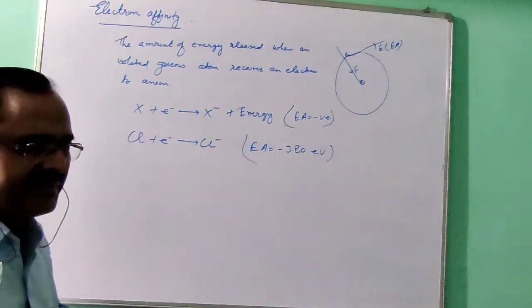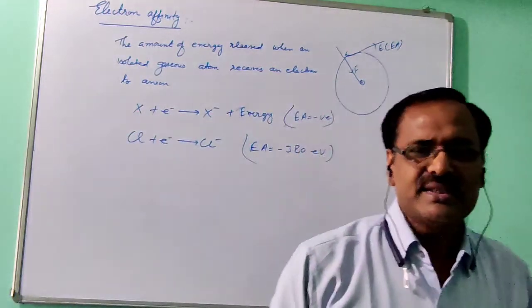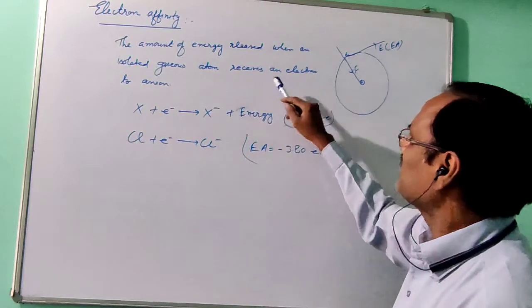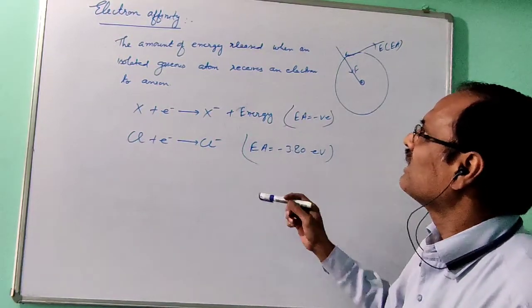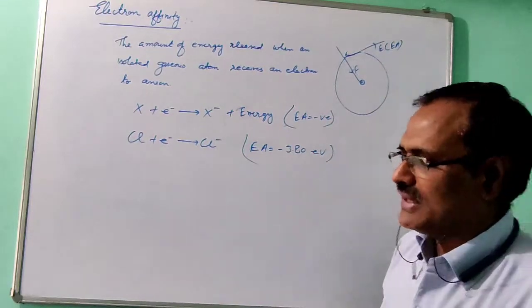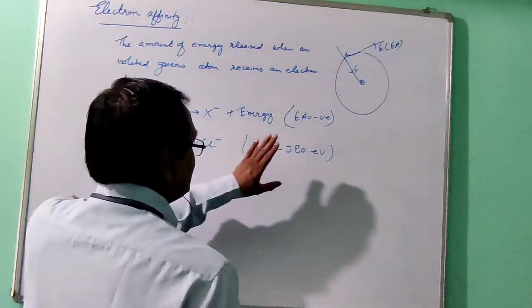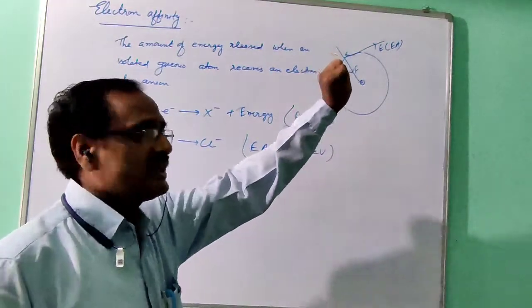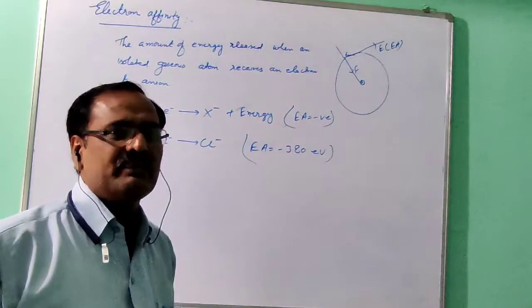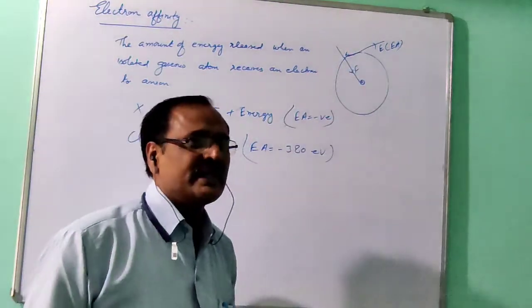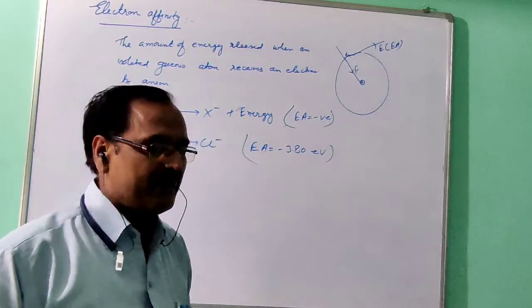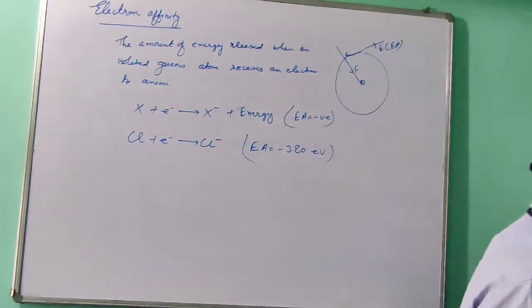So the electron affinity definition: the amount of energy released when an isolated gaseous atom receives an electron to form an ion. And how much energy is released depends on the force of attraction experienced by the coming electron. If the coming electron is getting more force of attraction, more amount of energy will be released. And if the coming electron is getting less force of attraction, then a lesser amount of energy will be released.